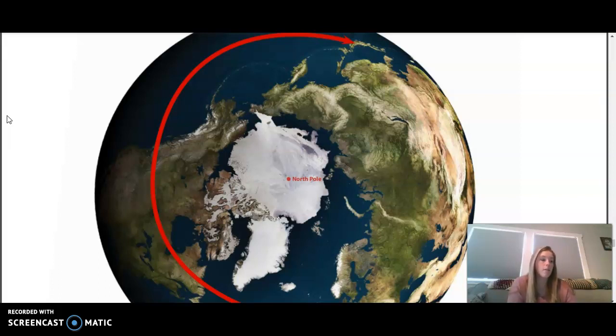Think about a basketball. The circumference of a basketball, or the distance around it, if you measure in the very middle, is 30 inches. The distance around the small ball, if you measure at a point closer to the top, is only 15 inches. Cabot thought Columbus had made a strategic mistake in his attempt to sail to the East Indies.